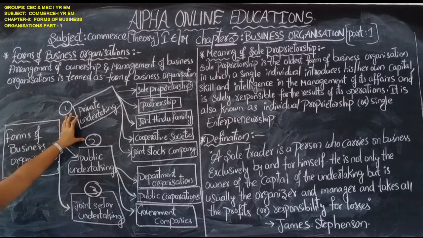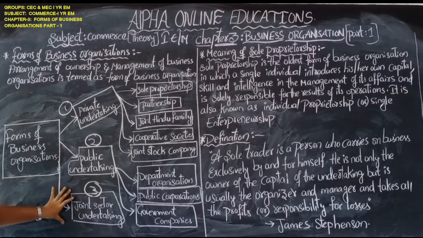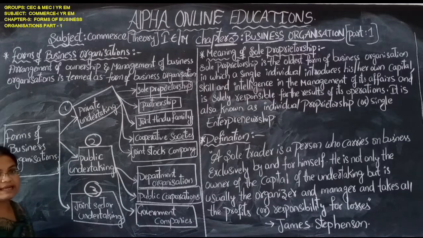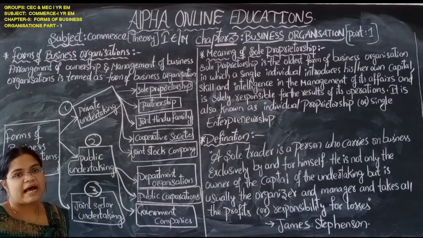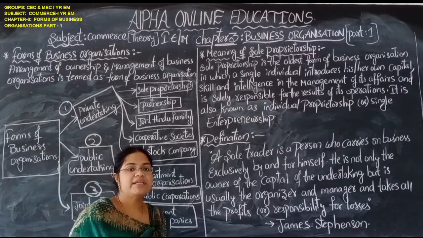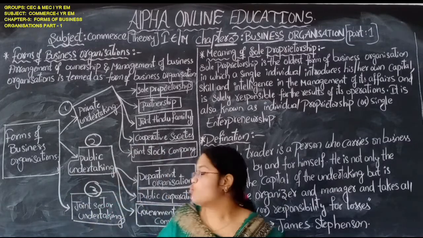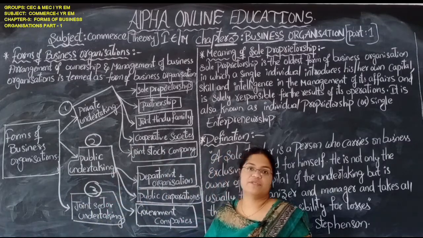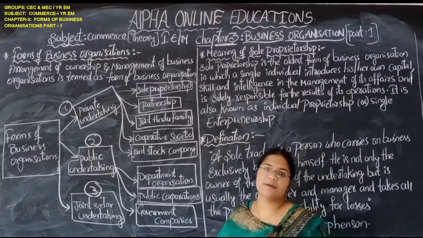One is private undertaking, next is public undertaking, and the next one is joint sector undertaking. So first of all, we discuss what is private undertaking.